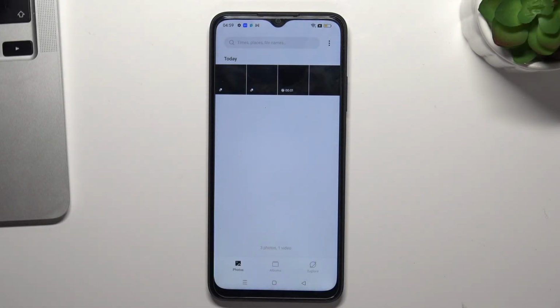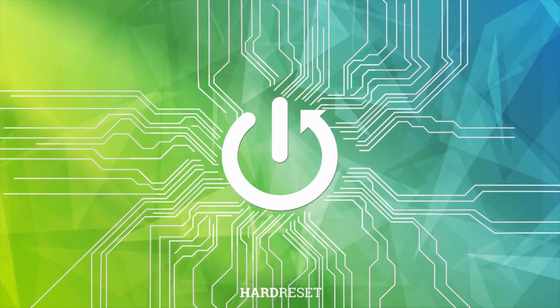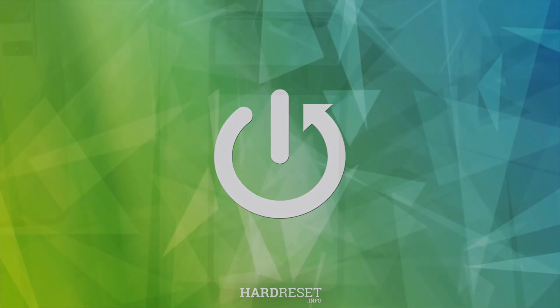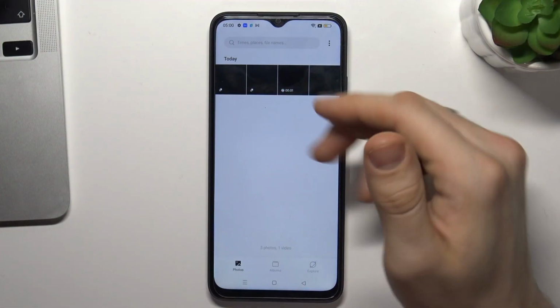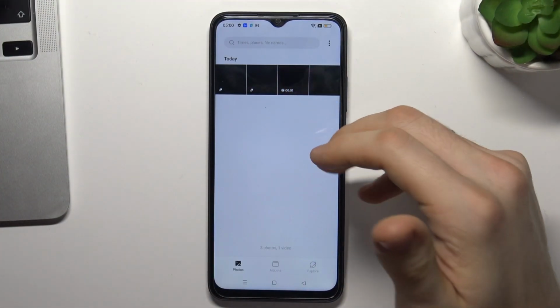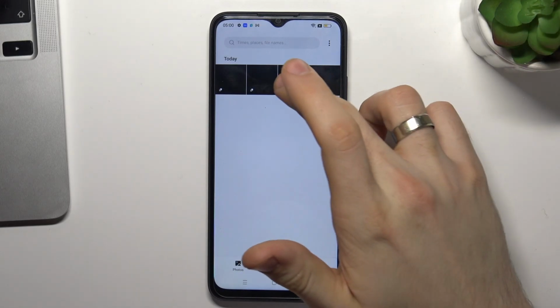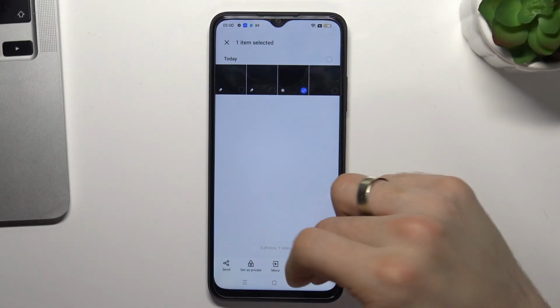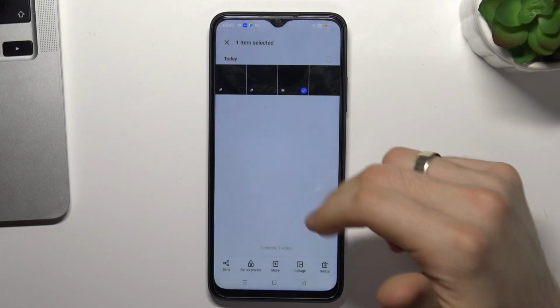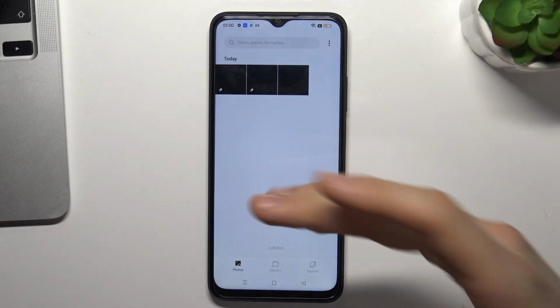In front of me Oppo A17, and now I'm gonna show you how to recover all deleted photos, videos from your recycle bin. Okay, if you want to recover your photos, you need to delete your photos or videos. For example, I need to remove my photo, and now I want to recover it.